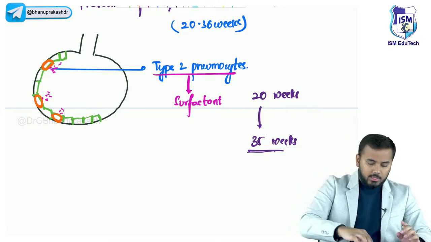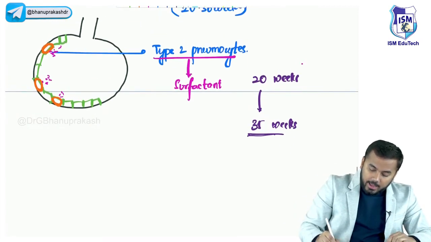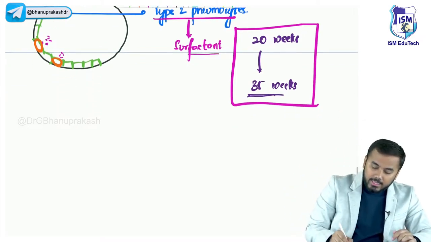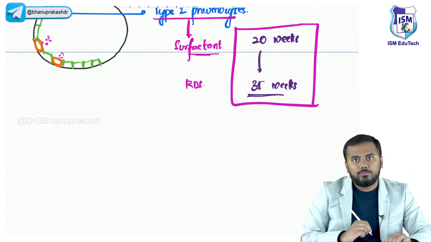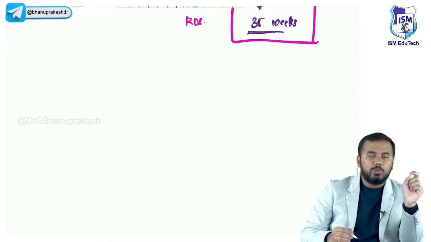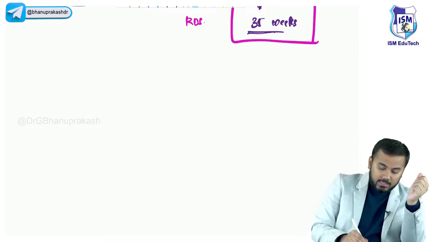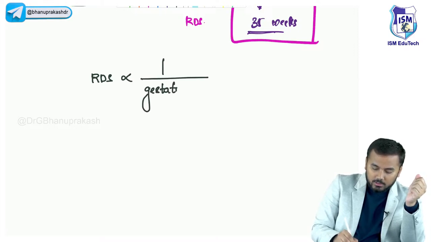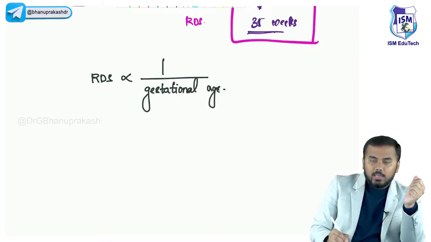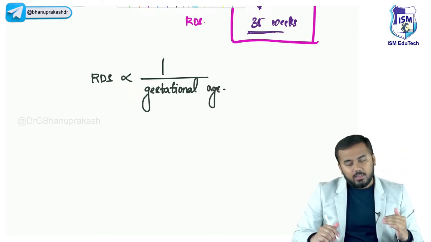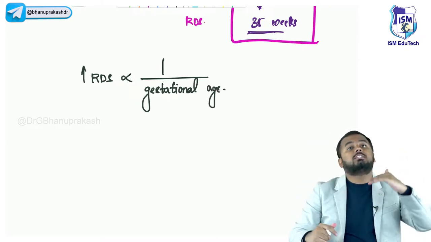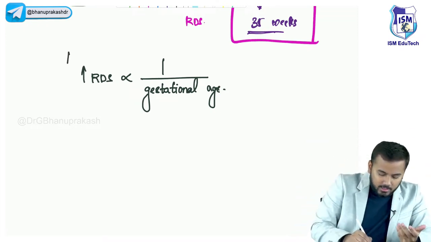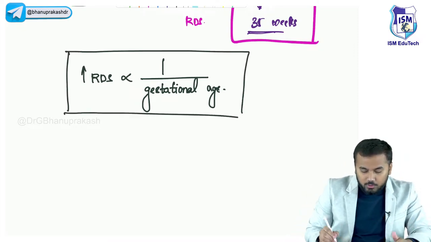Clear? So during the time when the surfactant is being released and spreading all over the alveoli, if the delivery happens, it would lead to respiratory distress syndrome. There is one research in the New England Journal, guys, which told that respiratory distress syndrome is inversely proportional to gestational age. Obviously, अगर gestational age कम है, 20 weeks, then the risk of respiratory distress will be more. If gestational age is more, मतलब 38, 39 weeks, then the risk will be less, obviously, right? So this is the base point which I want all of you to remember.